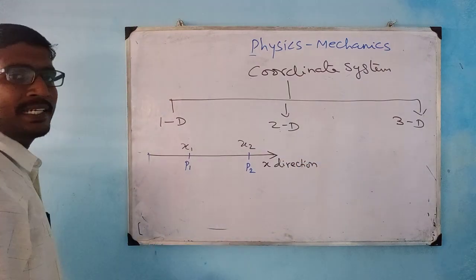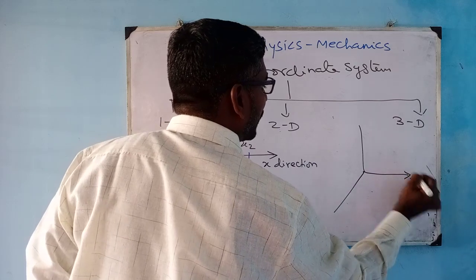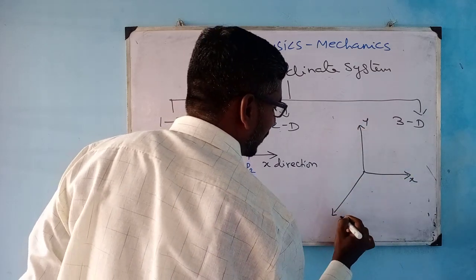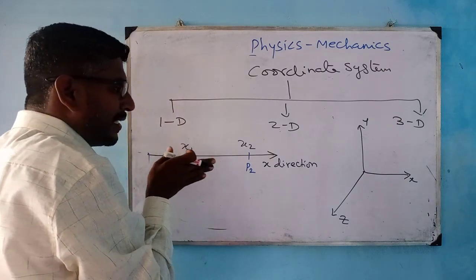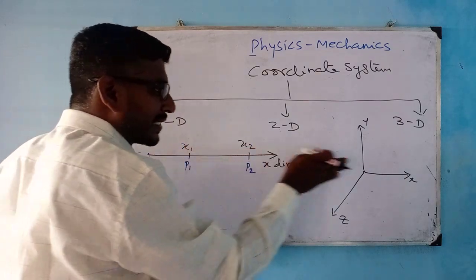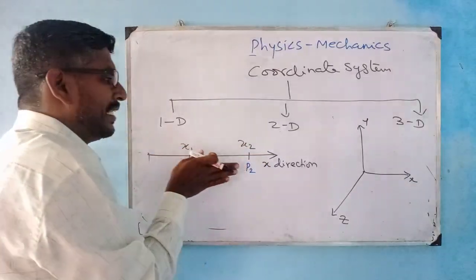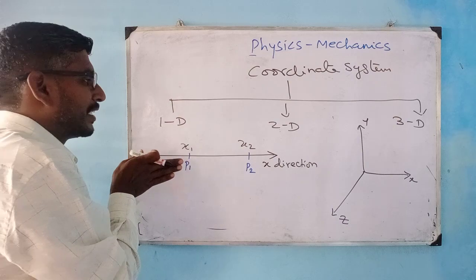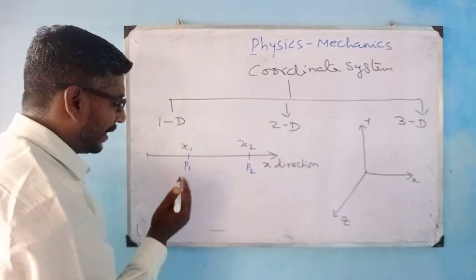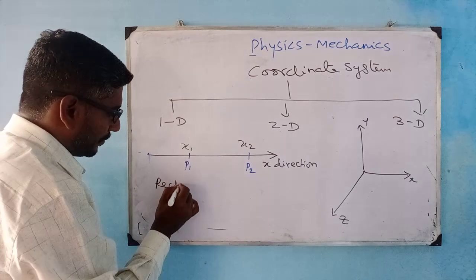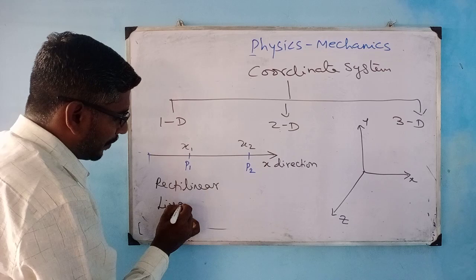According to my coordinate system, I have x coordinate, y coordinate and z coordinate. So the object's position is located only in the x direction and the change of the position is also only in the x direction. Then I can say the object is moving in one dimension, and this type of motion you call rectilinear or linear motion.